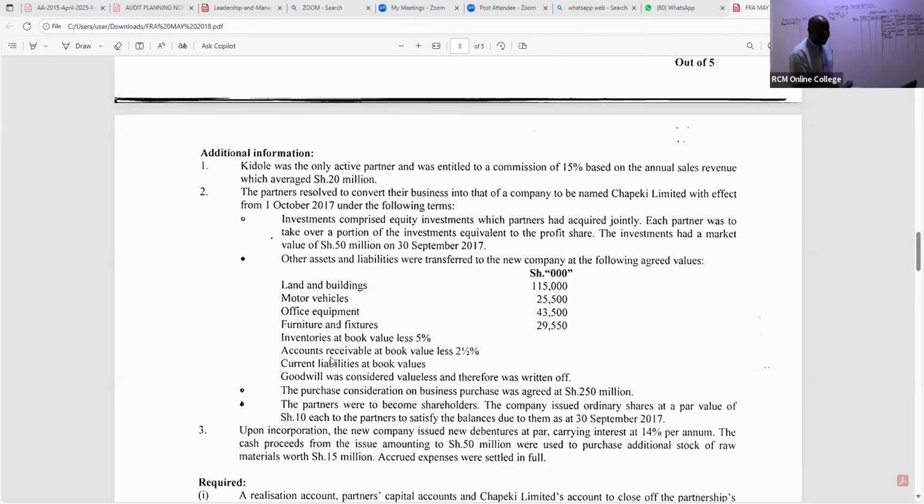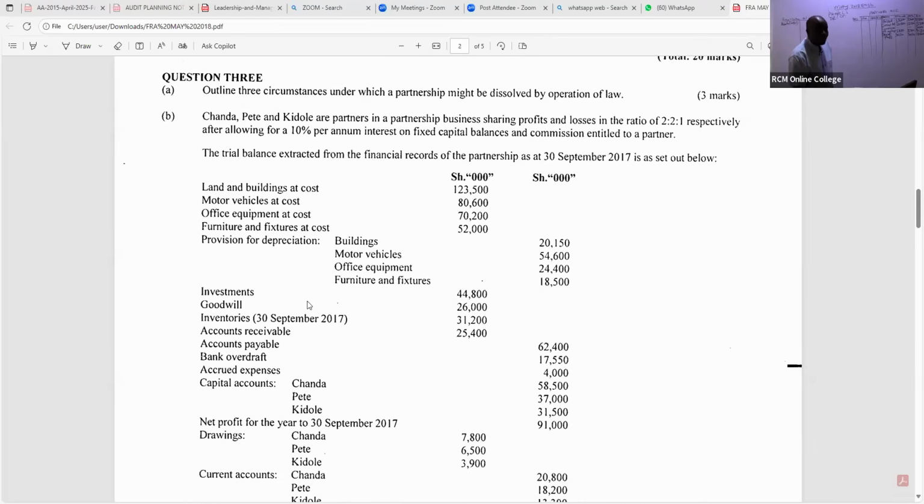So in this case here, let's take them to the realization account as we tick. If you have your past papers, tick, so you don't forget any. So the first one that was realized to the new company is land and buildings. So we have here land and buildings. So we have, I'll just say land. So land, are you able to see the cost? The cost given is 123,500. We subtract its accumulated depreciation.